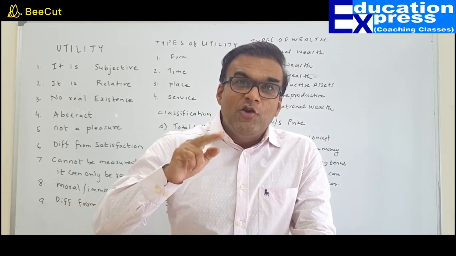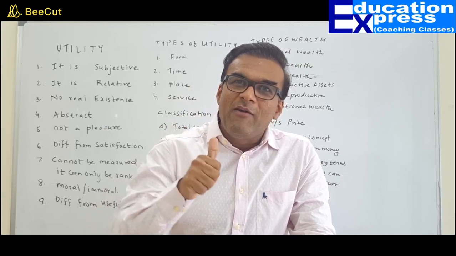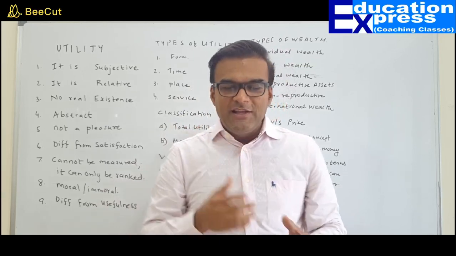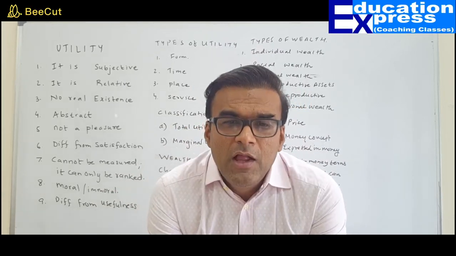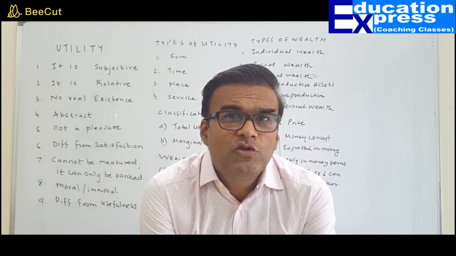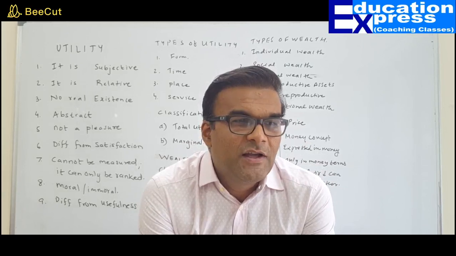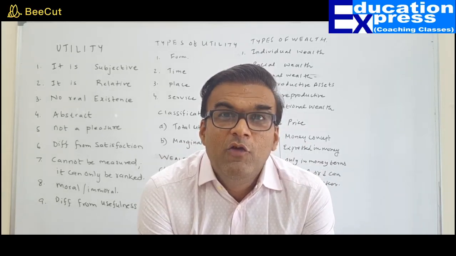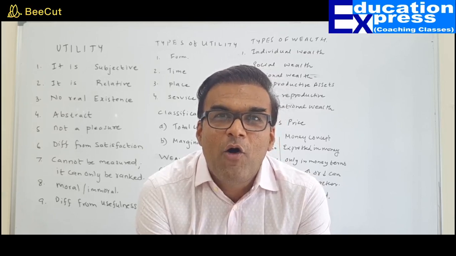During monsoon I will need umbrellas, but during winter I will not.